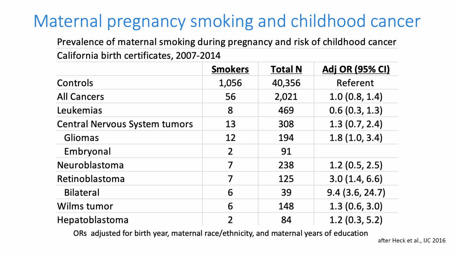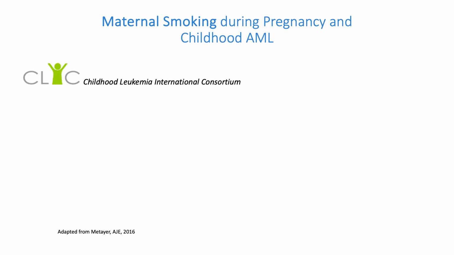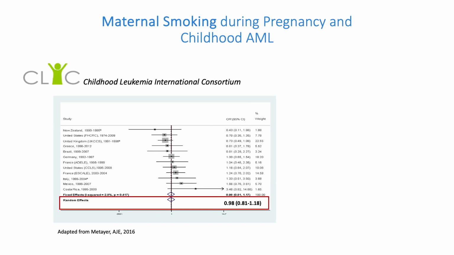On this slide, we see results from a different kind of case control study. This one taken within the California birth cohort, where information on tobacco exposure was obtained prior to disease from the birth certificate, and controls were matched to cases without active recruitment. The number of cancer cases was small and showed no tobacco relationship to leukemia, but the study did show cancer risk for gliomas and quite strongly for retinoblastomas. A meta-analysis of leukemia case control studies seems to back up the result from the California cohort study.